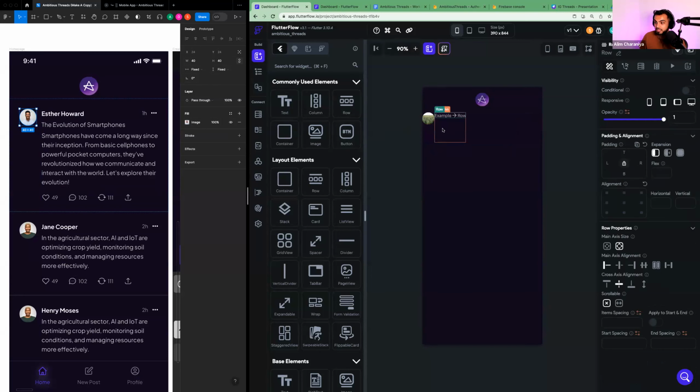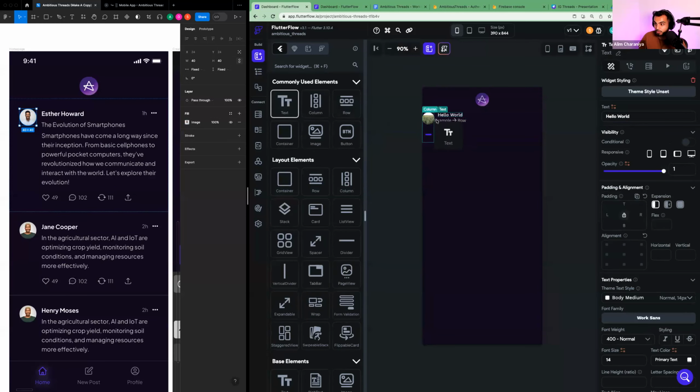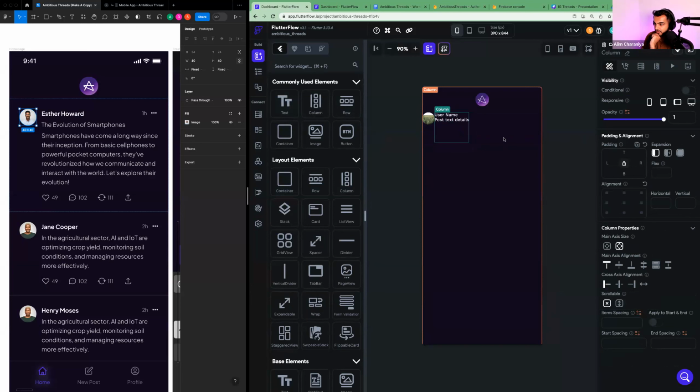Then inside the second column, I'm going to add two rows. One row is going to hold my username and one row is going to hold the post data. Okay, so I have two rows inside my second column. I'm going to drop a piece of text inside both of those rows. I'm going to change the top one from hello world to say username, like this. And then I'm going to change this bottom one to say post text details. Okay. And then I'll highlight the column and I'm going to align everything to the left.